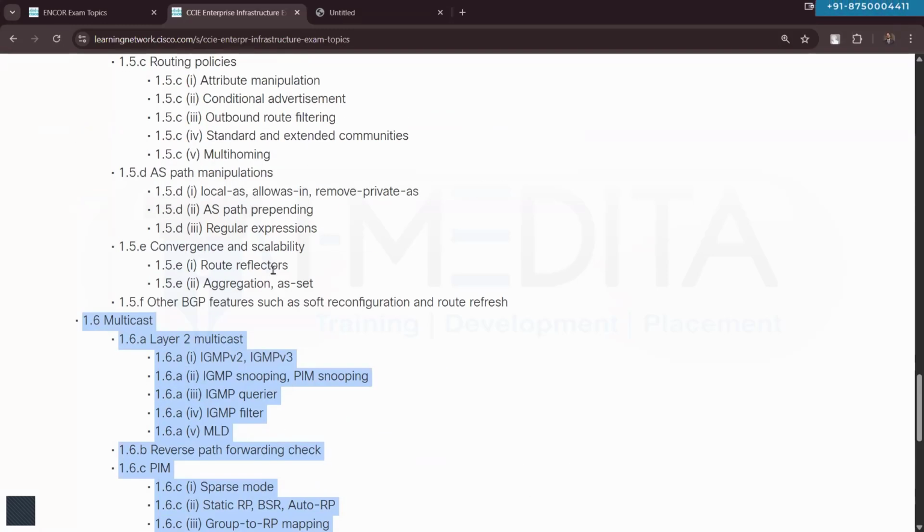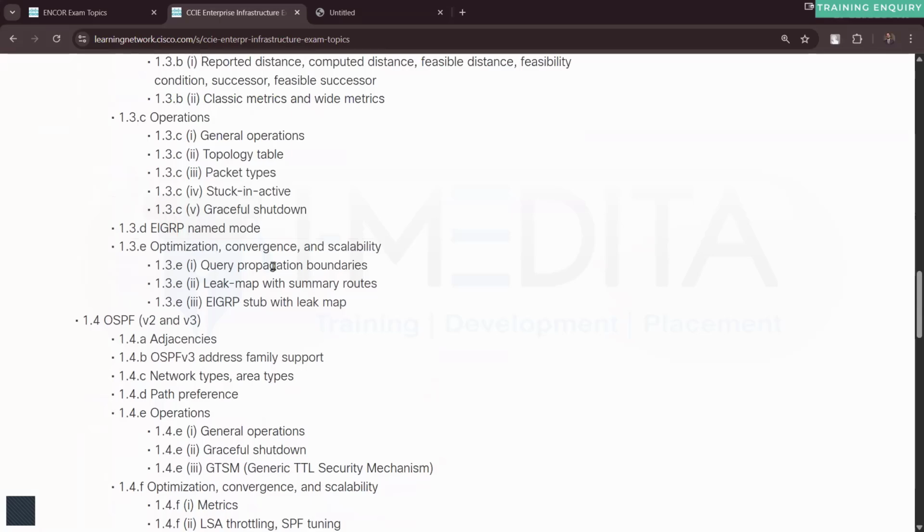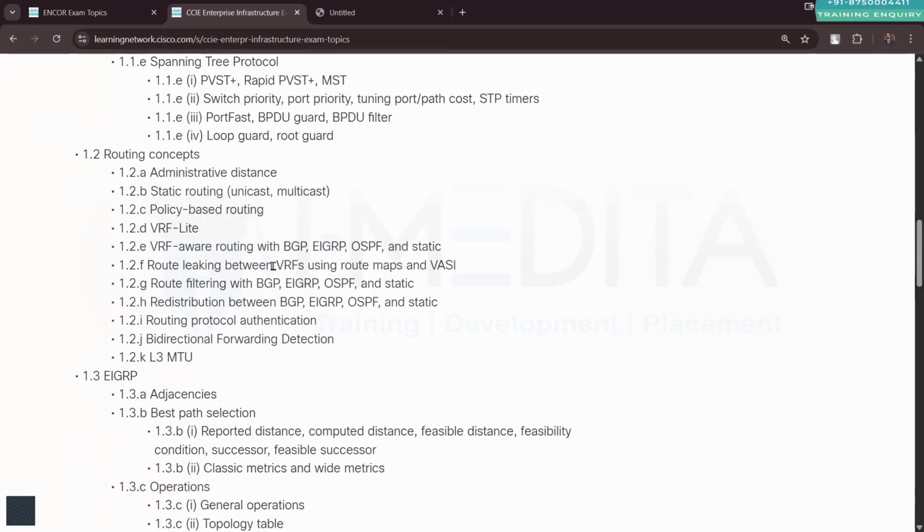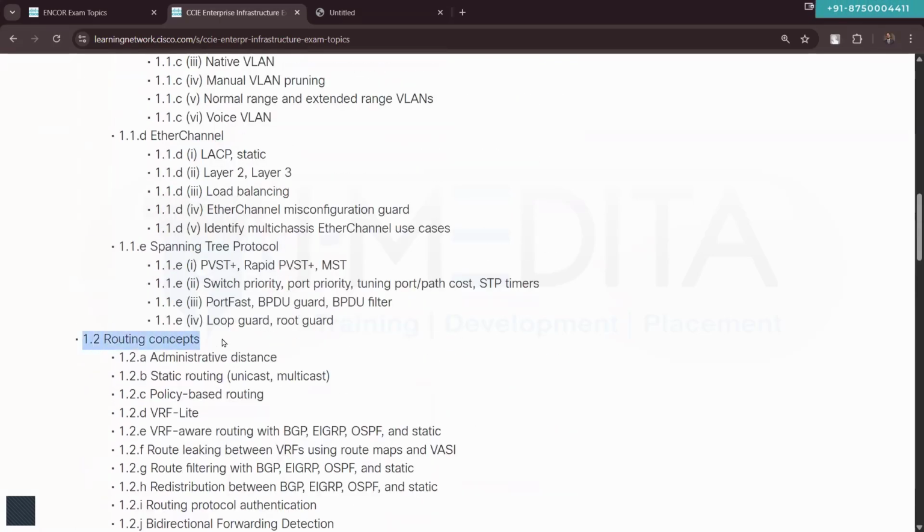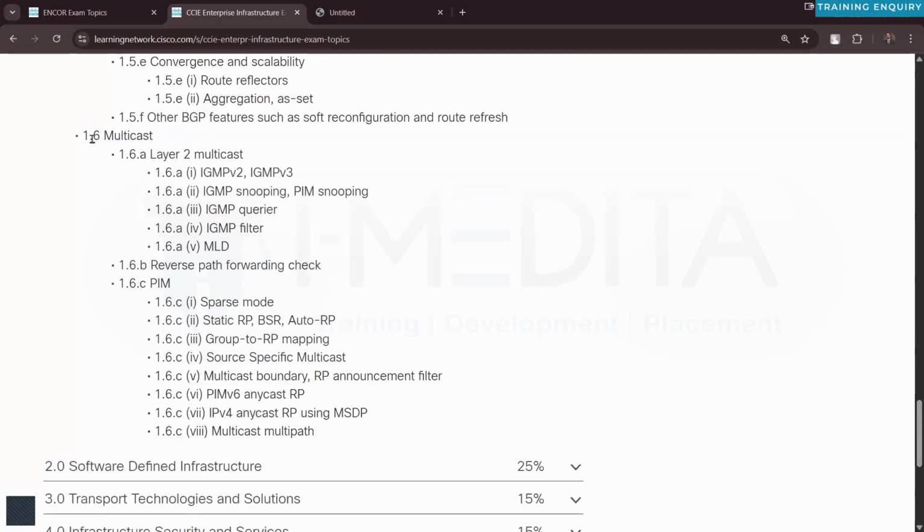So this will be pure routing. This will be pure routing for both IPv4 and IPv6 address families. So this will be from 1.2 all the way to 1.6. This is going to be pure routing content for unicast and for multicast.